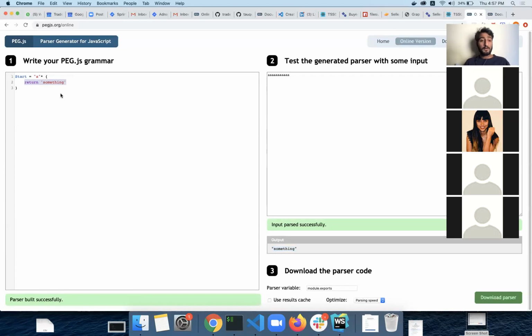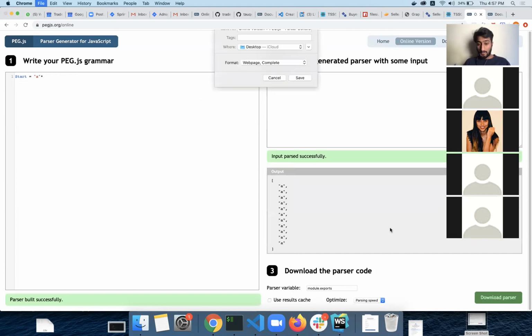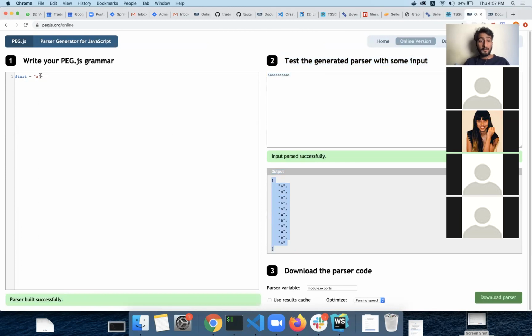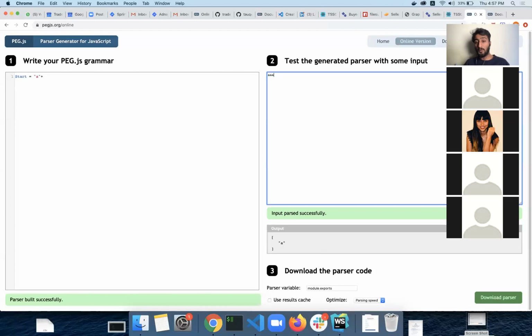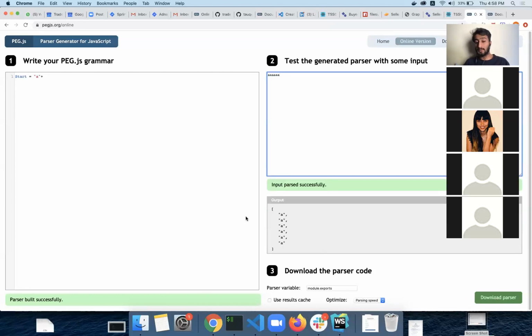Now you have also noticed that when I remove this, it is returning me an array. Why is it returning me an array? Because this is a multi expression. Similarly, I can use the plus. Plus will not accept the end of input in the first place, because it was expecting at least one character. So as soon as I write one A and more A's, it will accept. So it's a basic thing.